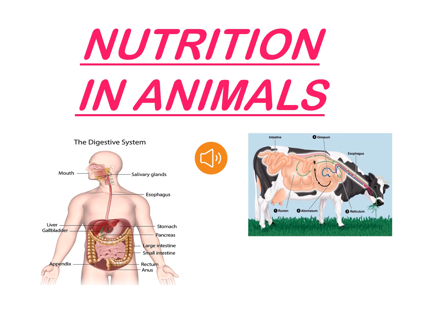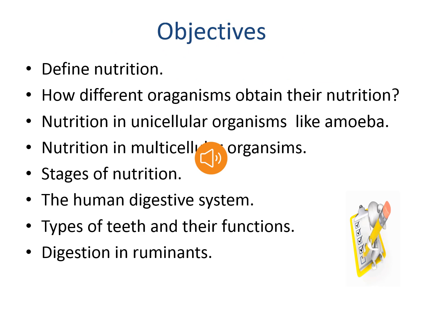Hello students, today we will learn how nutrition takes place in animals. By the end of this video you will be able to define nutrition, understand how different organisms obtain nutrition, understand the nutrition in unicellular organisms like amoeba, nutrition in multicellular organisms, the human digestive system, the stages involved in nutrition, the different types of teeth and their function, and how digestion takes place in ruminants.